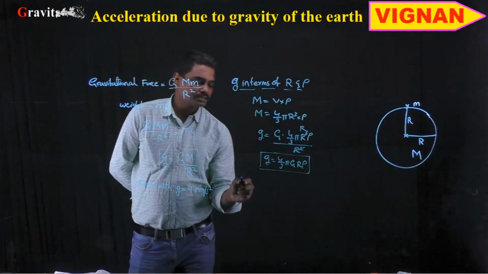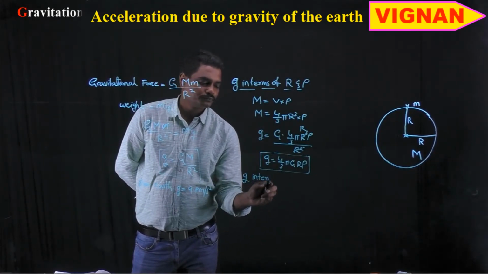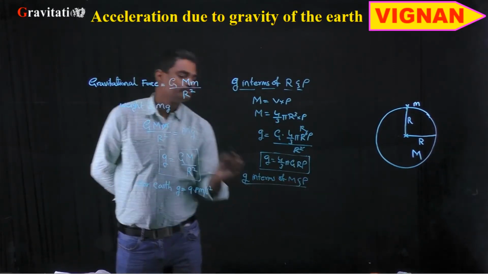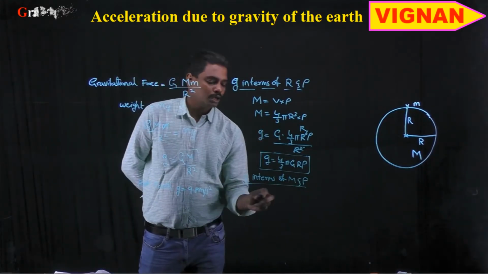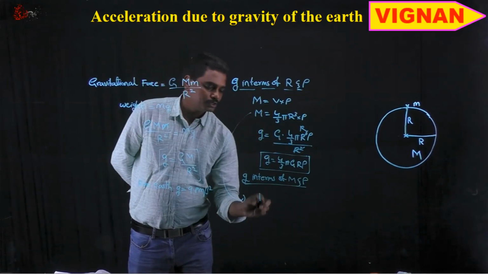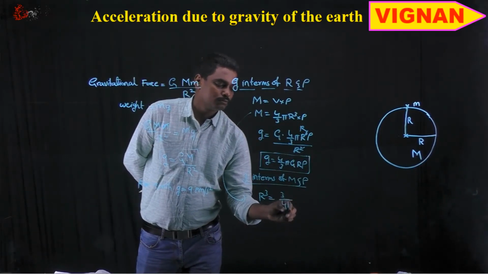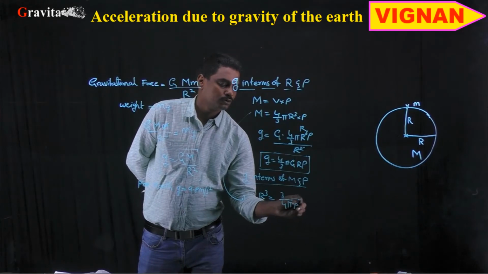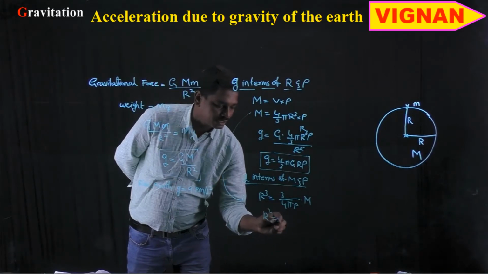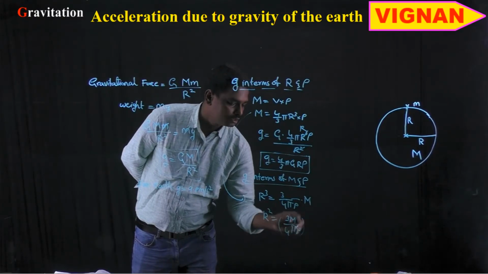Whereas if you want to write the g value in terms of the mass of the planet and the density rho, from this formula we can write r cube is equal to 3 by 4 pi into rho into capital M, from which r square we can write as (3M by 4 pi rho) whole power 2 by 3.